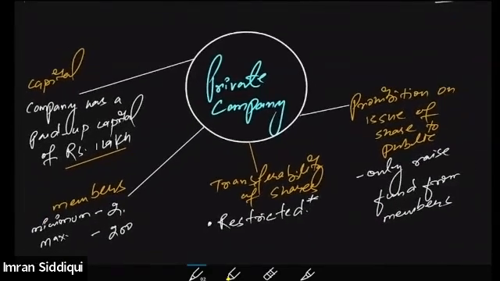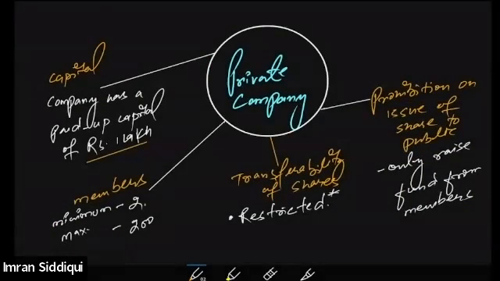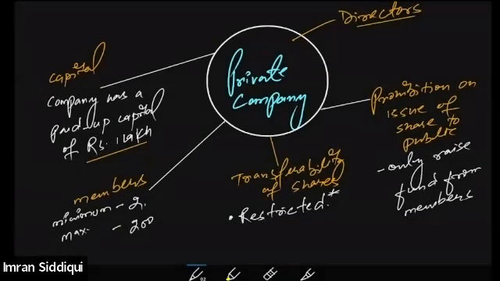In case of the private company, there is a restriction upon the number of directors they can have. Directors. See, Companies Act 2013 says that if you want to form a private company, then you should have at least 2 members who can act as a director.